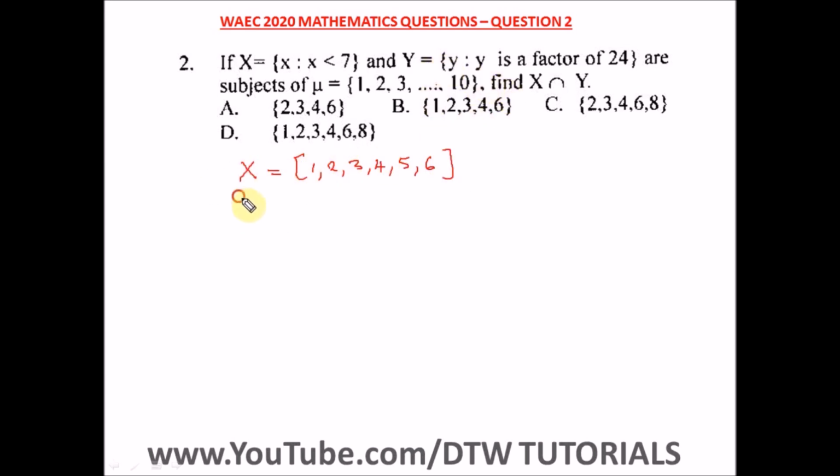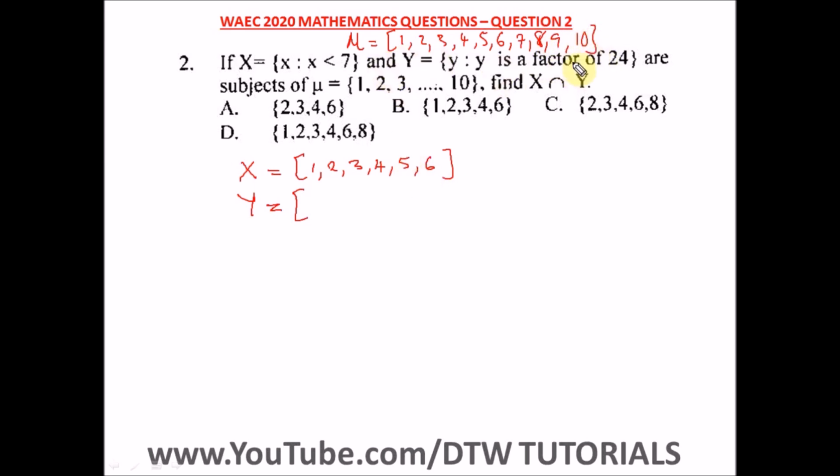All right, now for Y, it says Y is a factor of 24. So we have our universal set here. What are the factors of 24 that are in this universal set? Okay, let me number out this universal set here. So our universal set is 1, 2, 3, 4, 5, 6, 7, 8, 9, and 10.